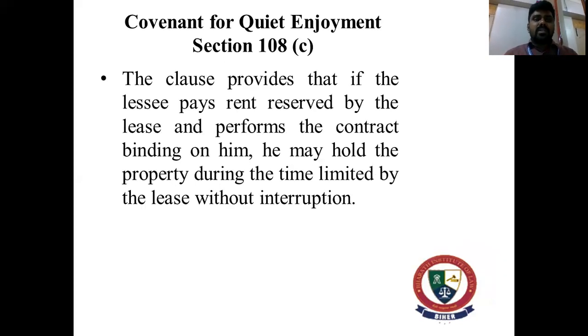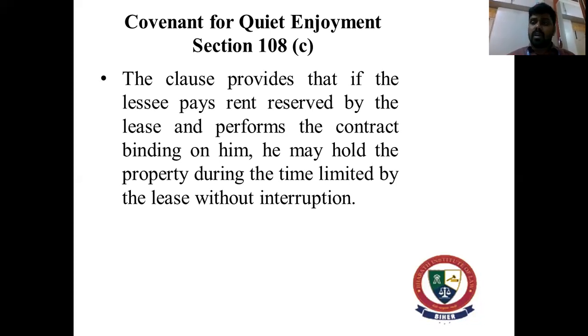The next liability is the covenant for quiet enjoyment, section 108 clause C. So this clause provides that if the lessee pays rent reserved by the lease and performs the contract binding on him, he may hold the property during the time limited by the lease without any interruption. The covenant implied by this section is the absolute covenant expressed in an English lease. The express covenant of an English lease is either absolute or unqualified, restricted or qualified. This was explained in the case Narong Singh versus Make.